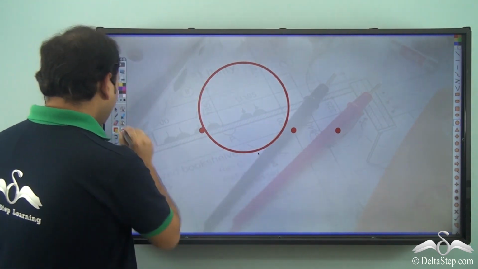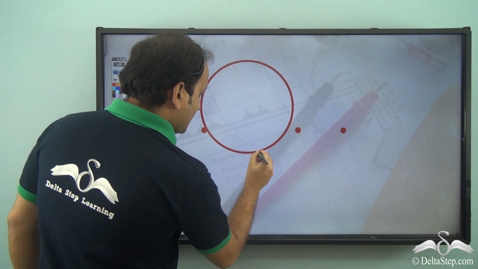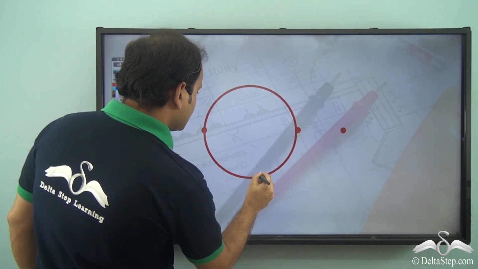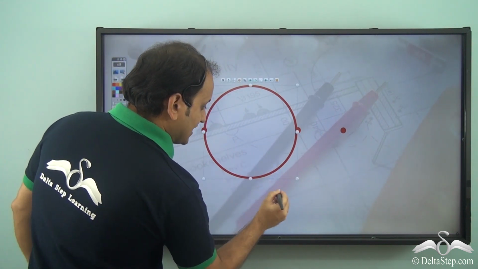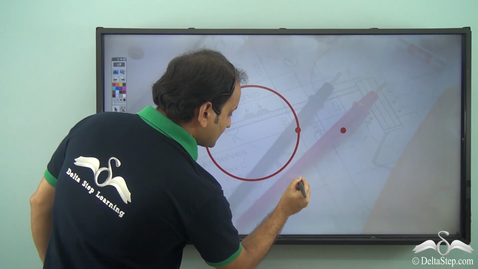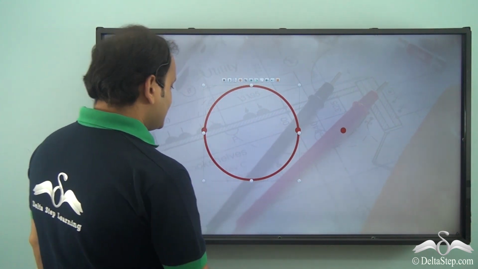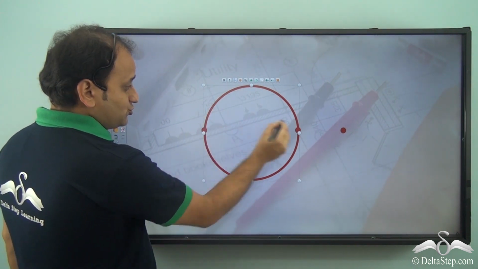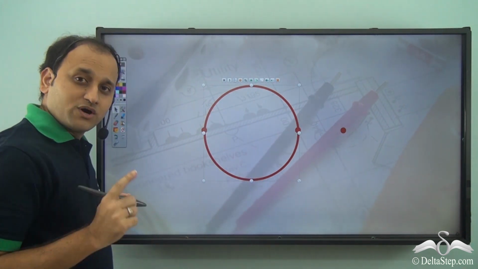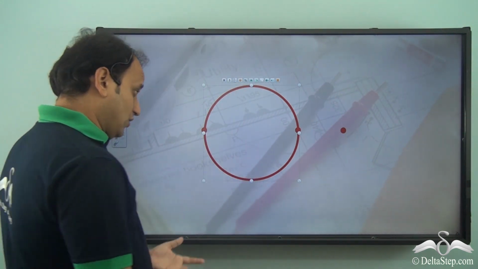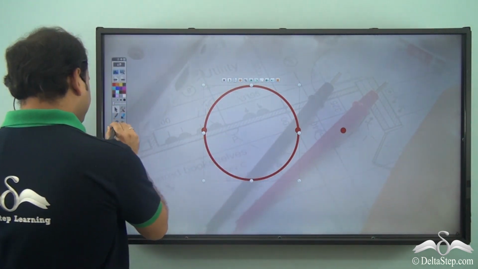So I have a circle, and I will try to adjust it in such a way that it passes through the points. Now when I allow it to pass through these 2 points, what do we see? We miss the third point. Now let's try another possibility.